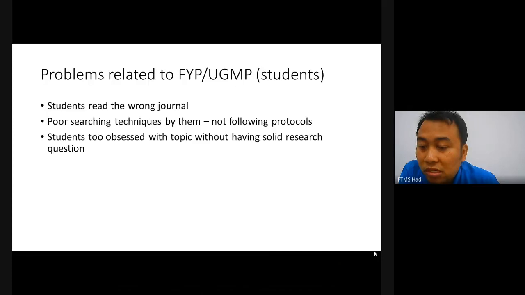And the last one, students are too obsessed with topics. We've seen a lot of cases whereby students come to us and say, oh sir, you are my supervisor, here is my topic. Okay, I'm fine with the topic, but the problem is, what is your research question? There is no use if you have a quite fancy topic but the research question is not solid enough. That research question will lead us to what they want to discover.